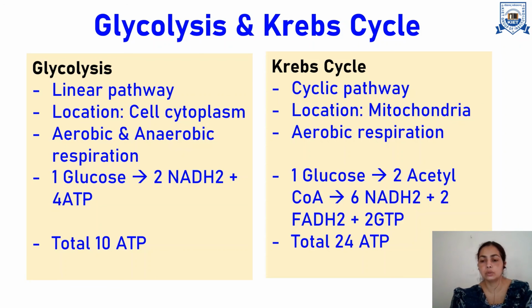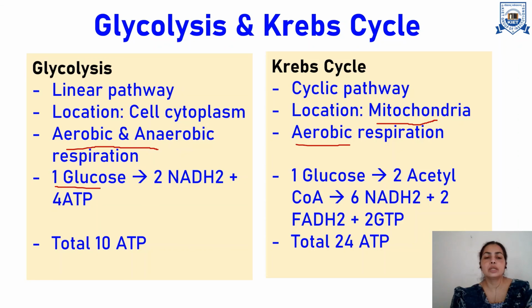Now, in conclusion, I would like to tell you the comparative differences or similarities between glycolysis and Krebs cycle. Glycolysis is a linear pathway, while Krebs cycle is the cyclic pathway. In glycolysis, the location is cell cytoplasm, while all the enzymes for Krebs cycle are present in mitochondria. It is nearby to ETC so that the NADH and FADH2 will be converted into ATPs easily. Glycolysis can be aerobic and anaerobic, while Krebs cycle is aerobic respiration.